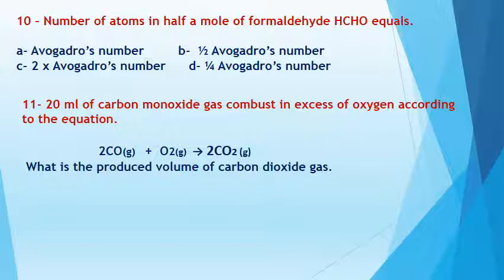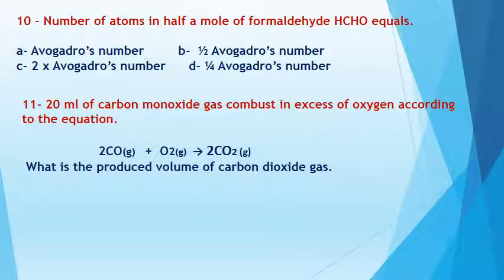So please pay attention. If he asks you about the number of atoms only, you must count how many atoms are in this compound. How many atoms in formaldehyde, HCHO? So here we have 4 atoms in 1 mole. So 1 mole contains 4 multiplied by Avogadro's number. But here he asks you about half a mole. So the half mole contains 2 multiplied by Avogadro's number. Pay attention.